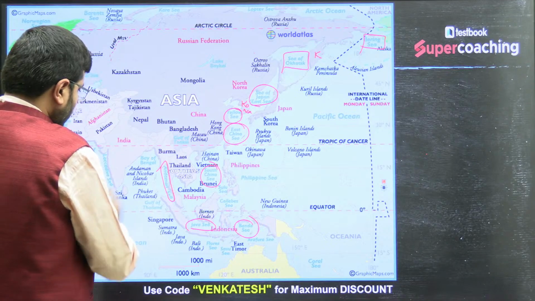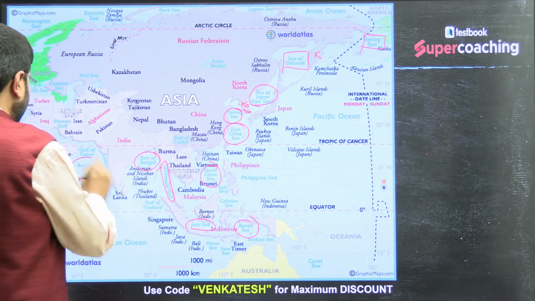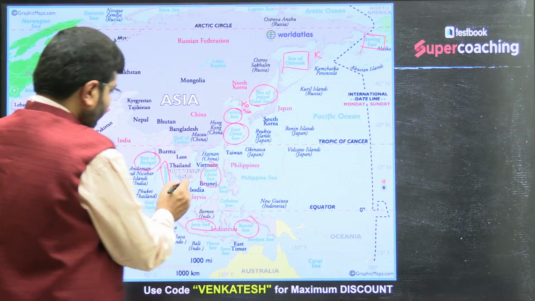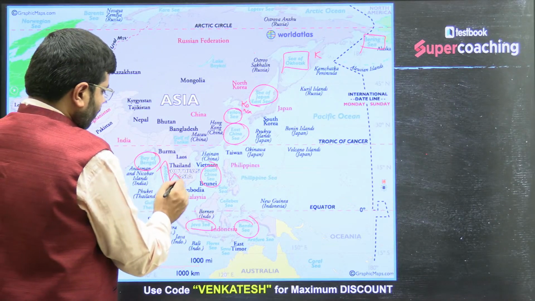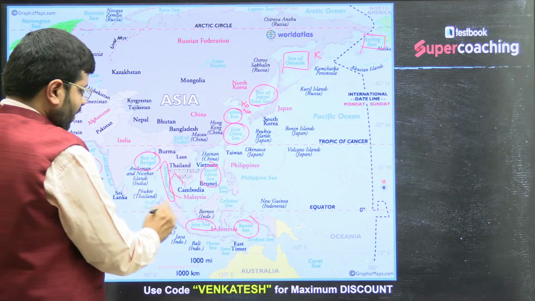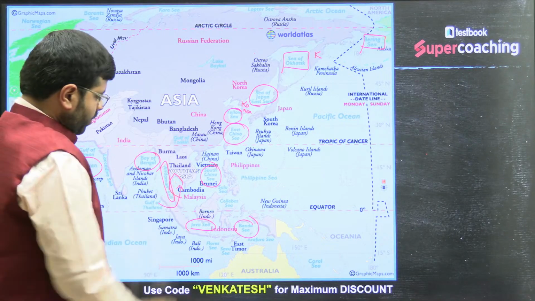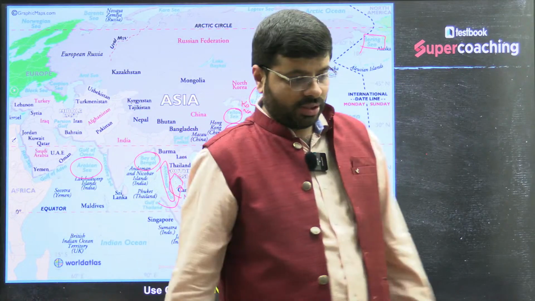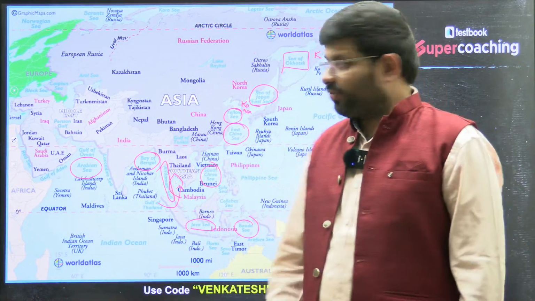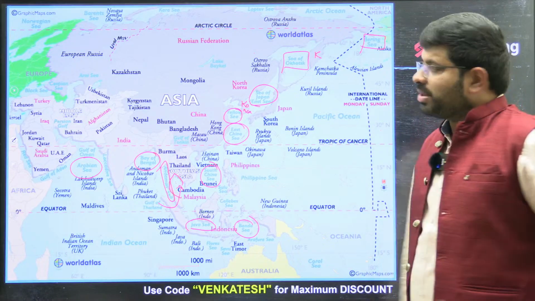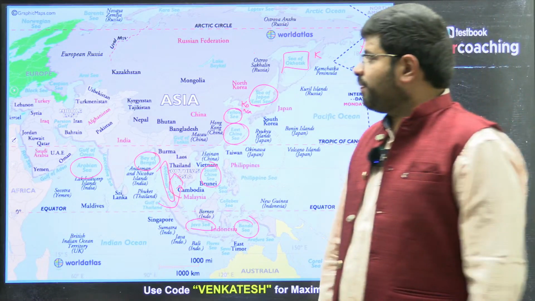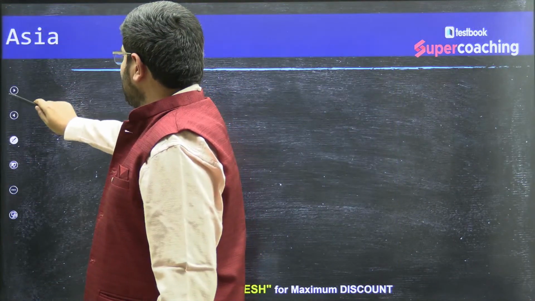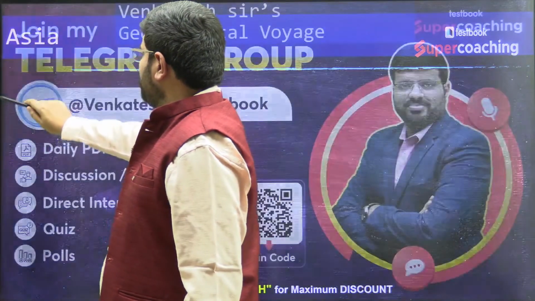These are the local names. Bay of Bengal, Arabian Sea, I need not explain, you know it, right? Then this is the Gulf of Thailand. So these are the major things which are part of the major seas or minor seas of Asia. Hope you all have understood this, right? So that is about the maps of Asia.